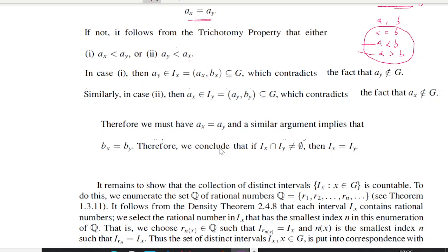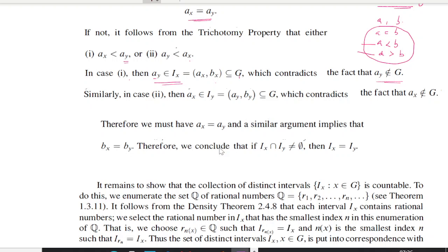Now in case 1, what will happen? Ay belongs to Ix, which contradicts the fact that Ay does not belong to G, right? Since if case 1 is holding, Ax is less than Ay, so this Ay belongs to Ix. Since Ix is an interval contained inside G, this Ay is contained in G we will get.